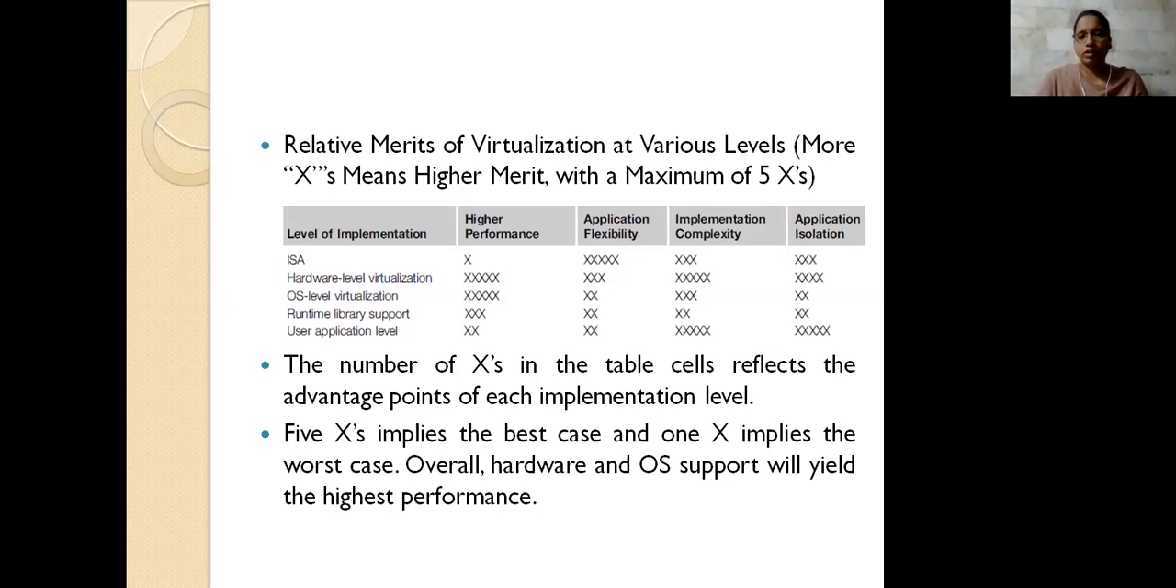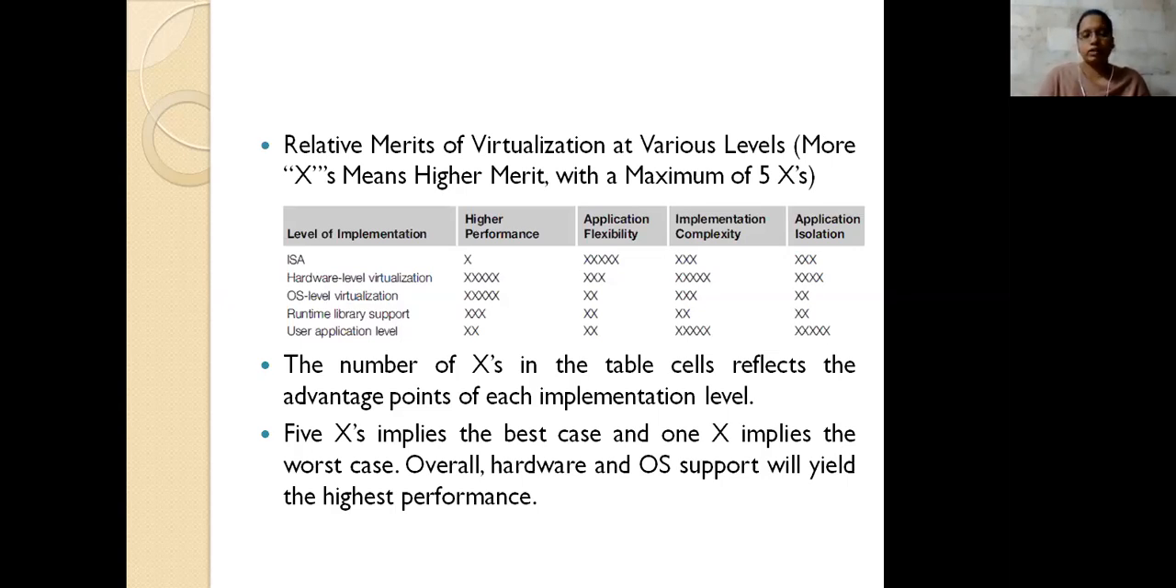If you consider the instruction set architecture, or ISA level, the performance is the worst. Why is the performance the worst? The architecture supports the instruction representation, but what is represented theoretically cannot be done practically. So sometimes the virtualization is not supported here. For application flexibility, it would be the best case. And implementation complexity and application isolation are better here.